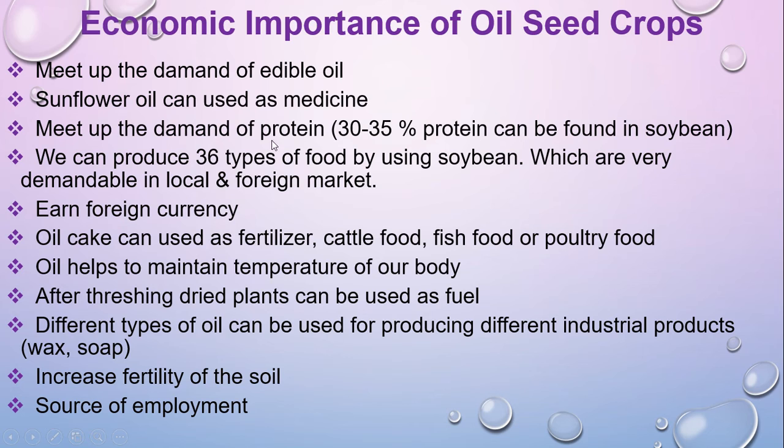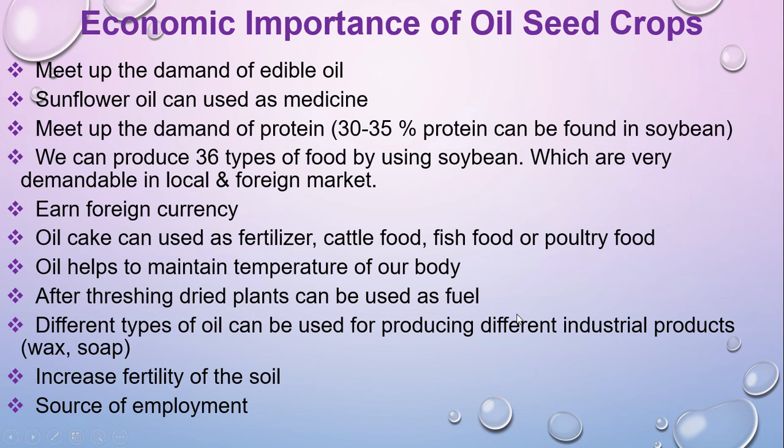Sunflower oil can be used as medicine as well. It is very good for medicine and meets the demand of protein as well. 30 to 35% protein can be found in soybean. And then we can produce 36 types of food using soybean, which are very demandable in local and foreign markets, and earn foreign currency as well. Oil cake can be used as fertilizer, cattle feed, fish food or poultry feed as well.